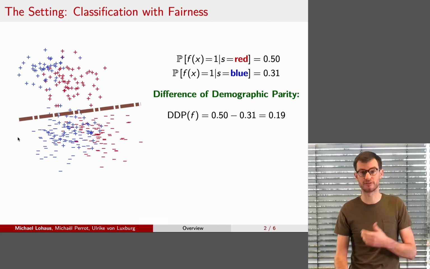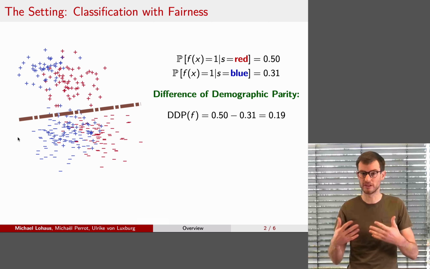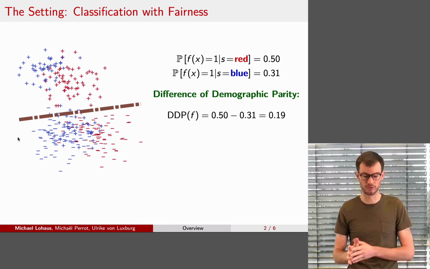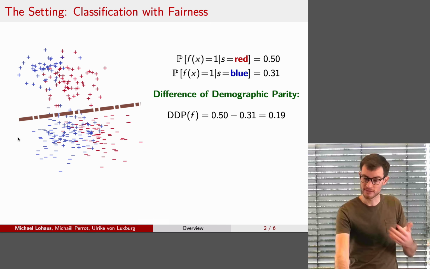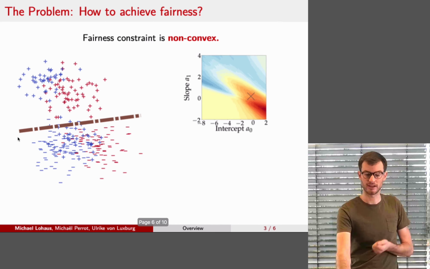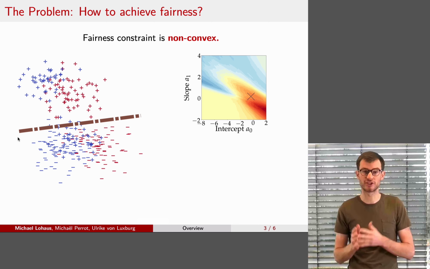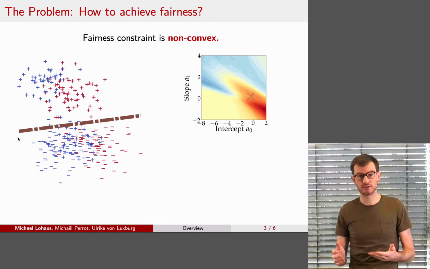We would like to have a DDP that is 0. That would be a fair classifier since the acceptance rates are equal. If the DDP is negative, that means the blue group is disadvantaged. But how do we actually find now a fair classifier? How do we achieve fairness? Well, the fairness constraint is non-convex. That makes the optimization very hard.